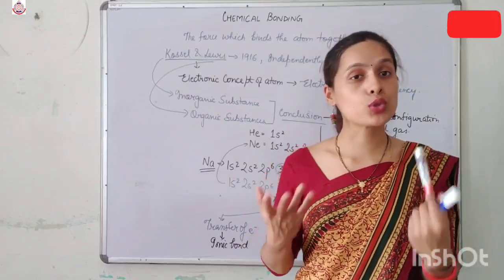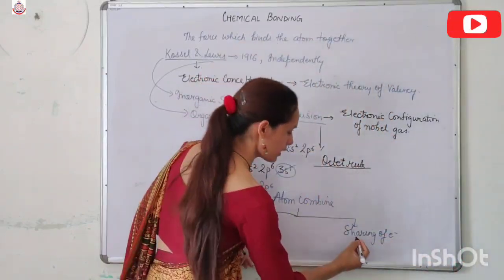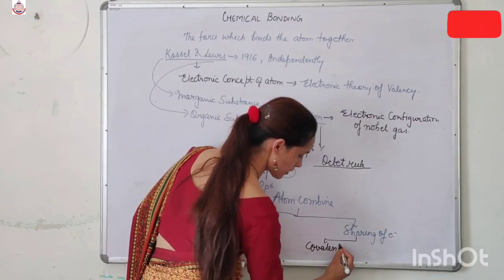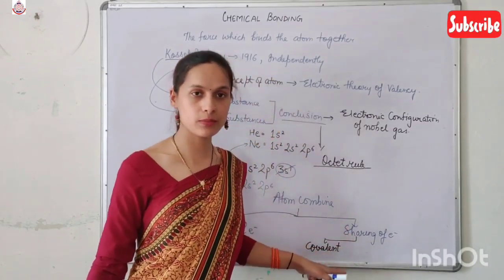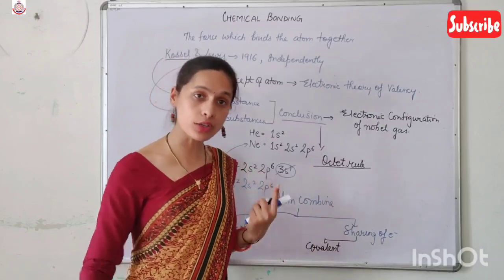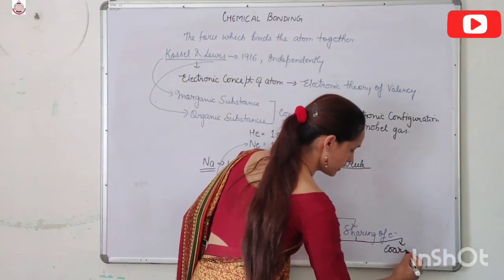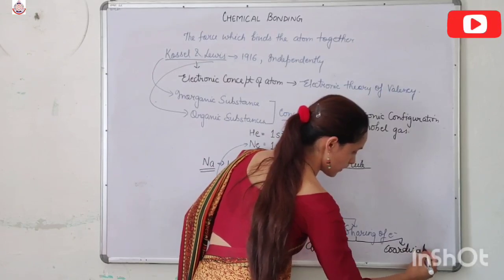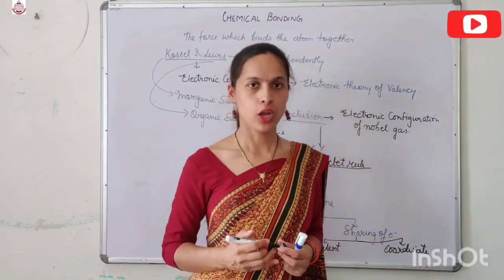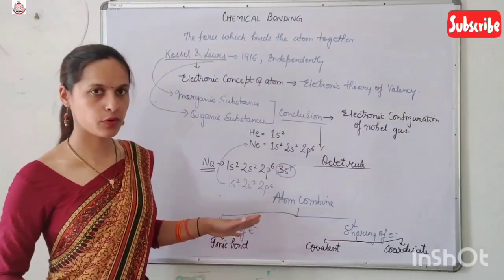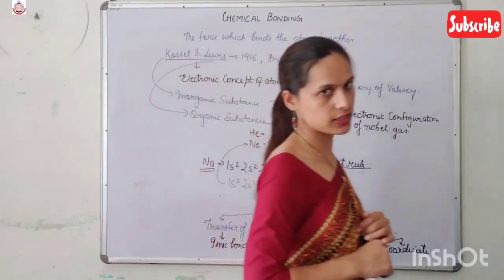When there is mutual sharing of electrons, we get a covalent bond. But when there is not mutual sharing of electrons, we get a coordinate bond. So we get three types of bonds when atoms combine with each other.